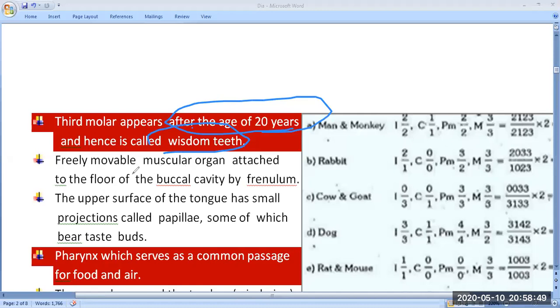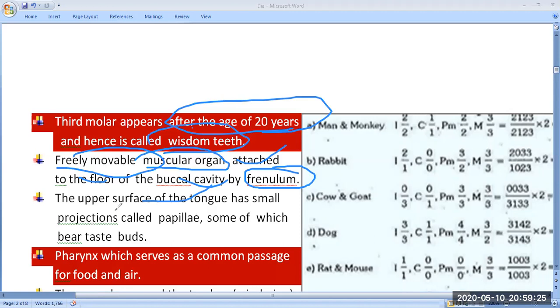The freely movable muscular organ is the tongue, and below the tongue it is linked with a special structure which is known as the frenulum. This frenulum is attached to the floor of the buccal cavity. And on the upper surface of the tongue, as you already saw, they are provided with papillae, small projections.